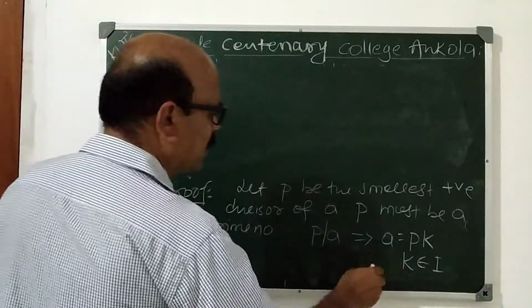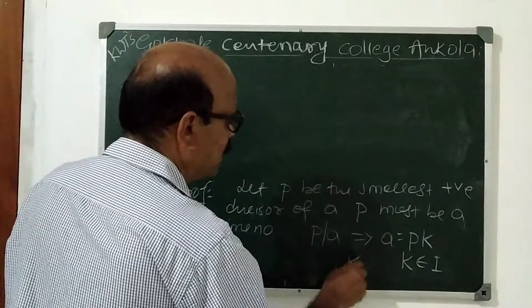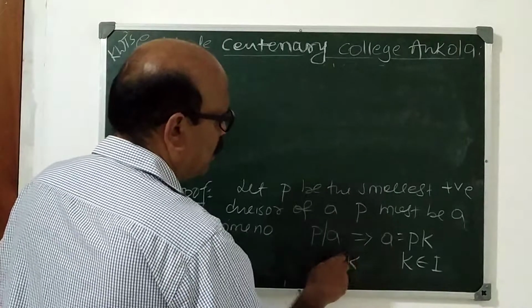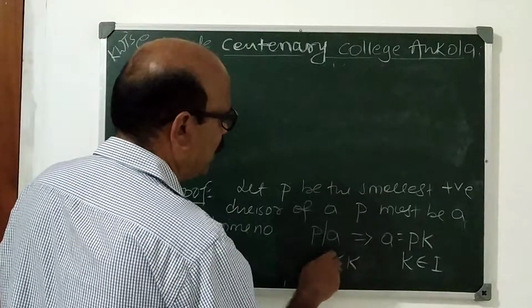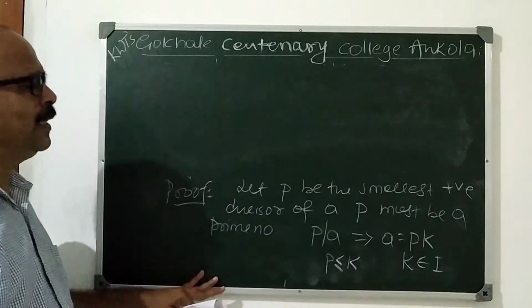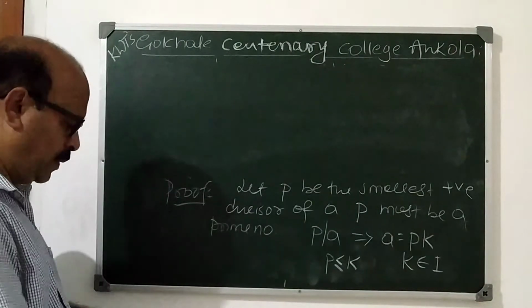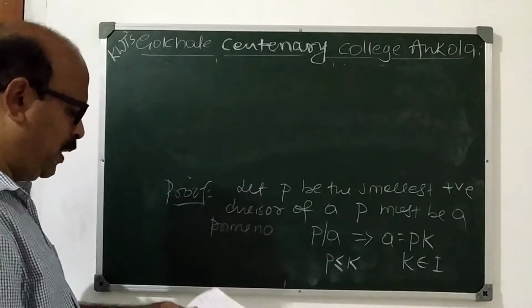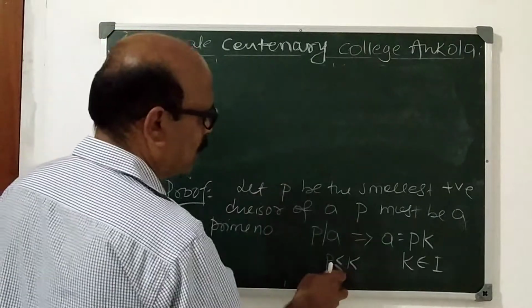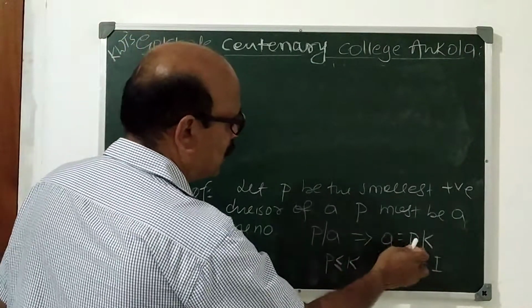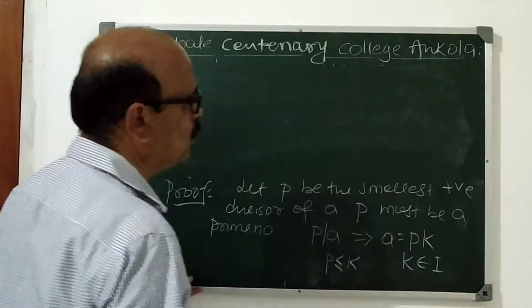Now the interesting thing is that this K is greater than or equal to P, because P is the smallest positive divisor.